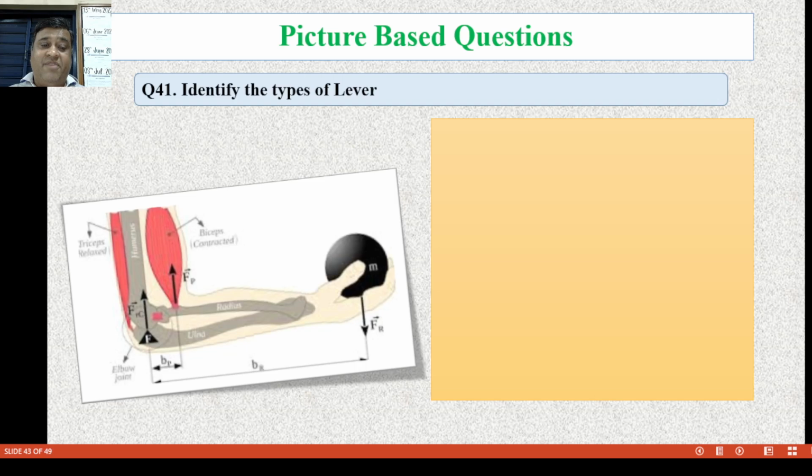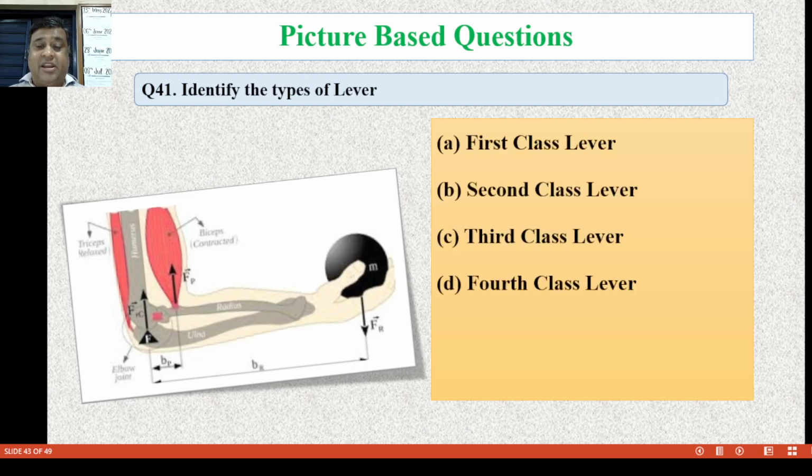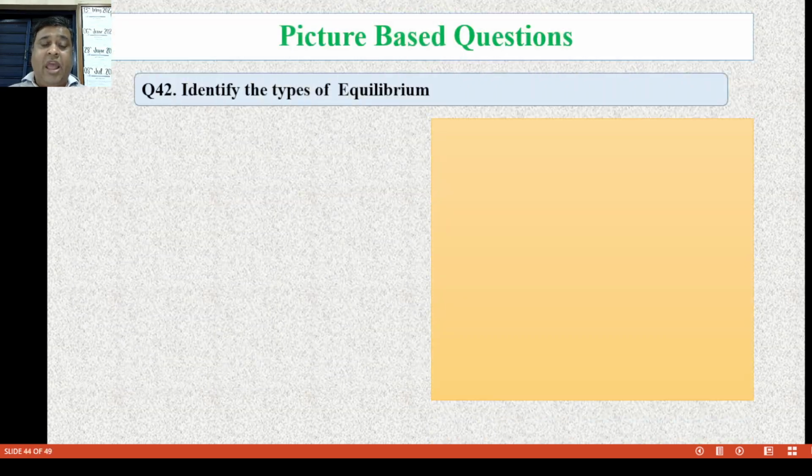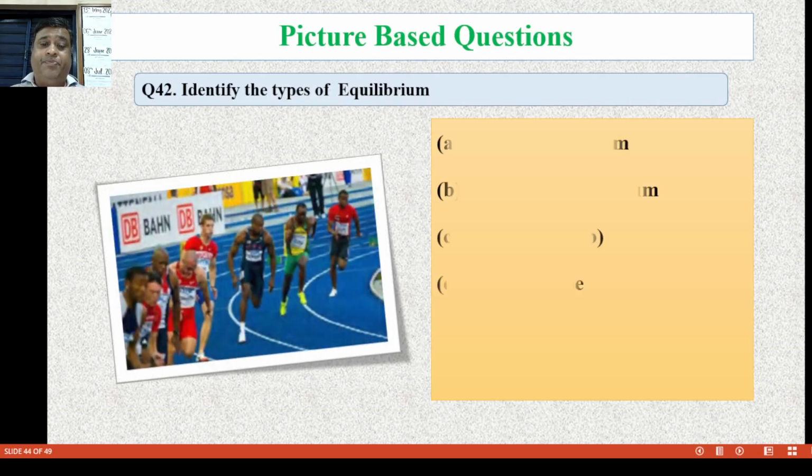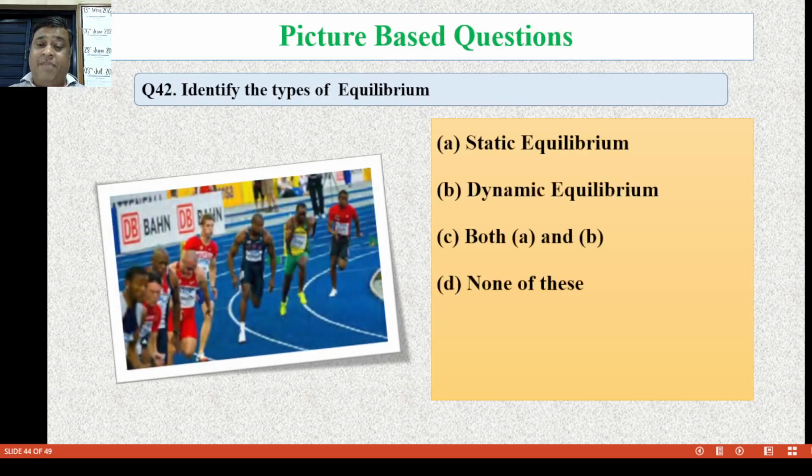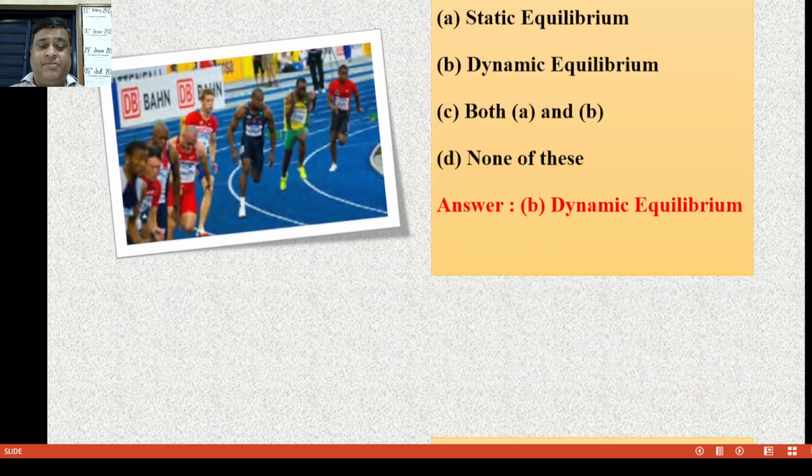Identify the type of lever: first class lever, second class lever, third class lever, or fourth class lever. Now the answer is C, third class lever, because the load is in the arm. Now identify the type of equilibrium: static equilibrium, dynamic equilibrium, both A and B, or none of these. Now the answer is B, dynamic equilibrium.